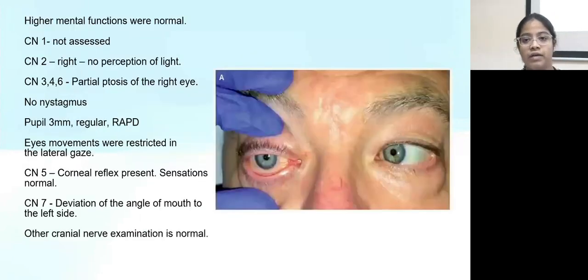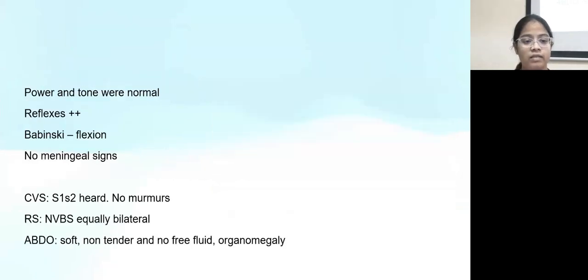On cranial nerve examination, on the right side, right cranial nerve 2, there is no perception of light, and there's partial ptosis of the right eye, and the eye movements were restricted in the lateral gaze. Cranial nerve 5 is normal. Cranial nerve 7, there is a deviation of the angle of mouth to the left side. Other cranial nerve examination is normal, and other systemic examination also is normal.